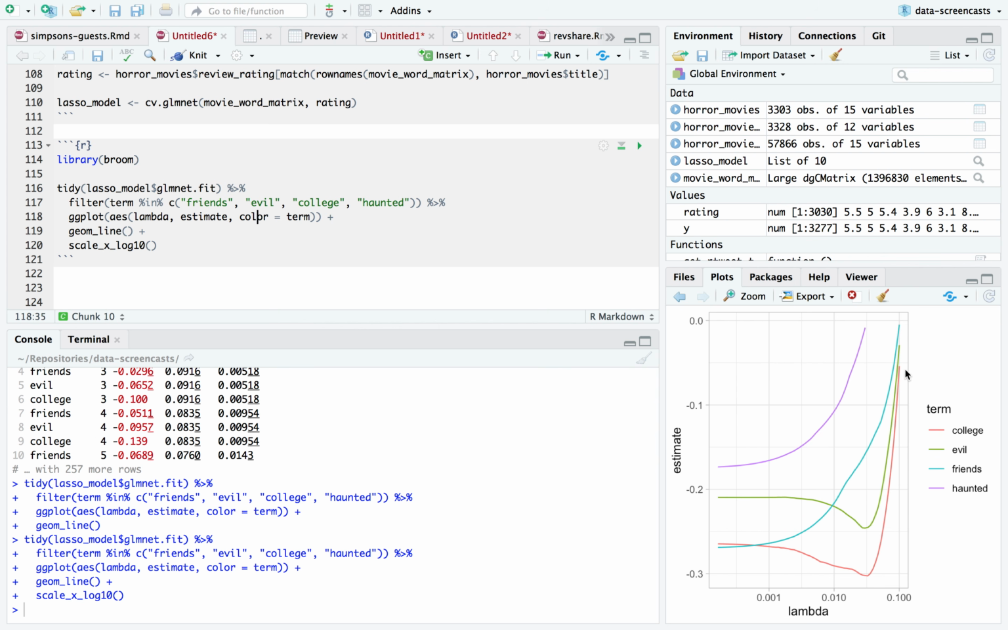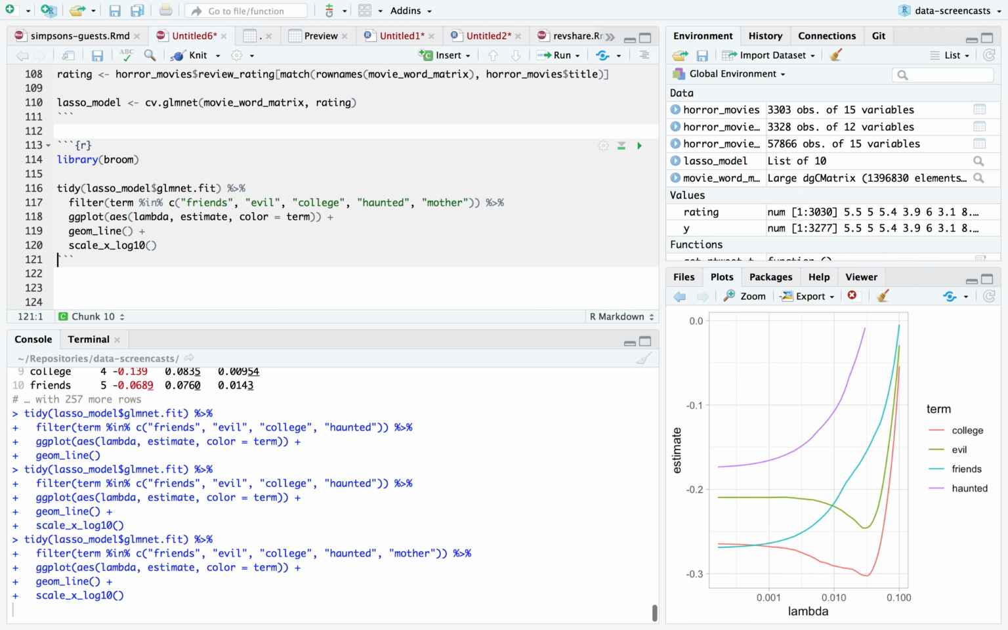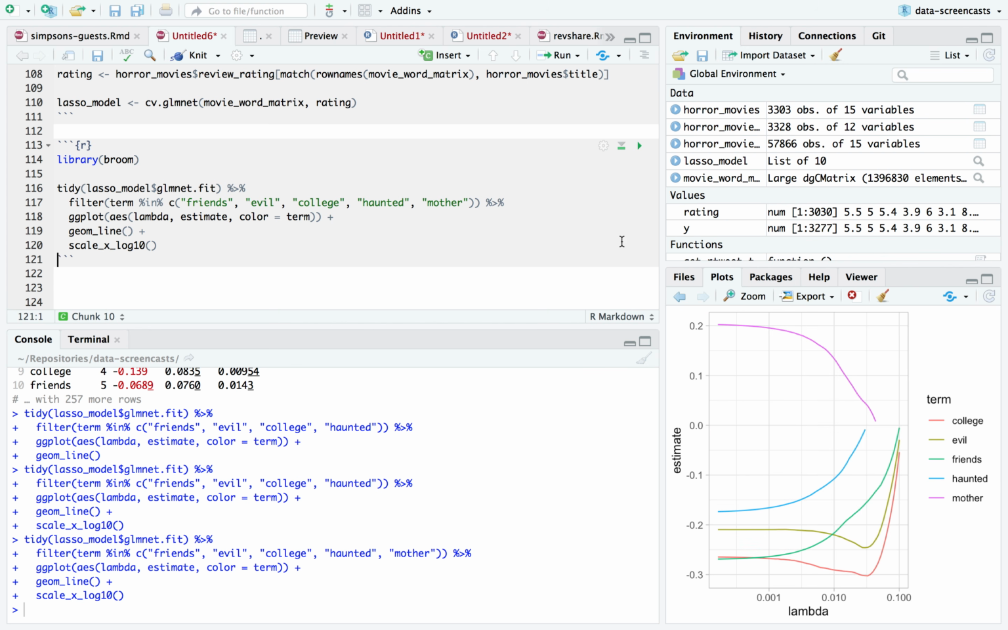All right, what this shows is that the term college has a very large negative coefficient as soon as lambda goes down by a little bit. And then it decays off a little bit, and more terms get added. Like haunted only gets added when lambda gets to a particular point, and has a negative impact. We saw earlier that the term mother had a positive impact. Where does that pop up? Okay, well, mother starts being positive at this value of lambda.